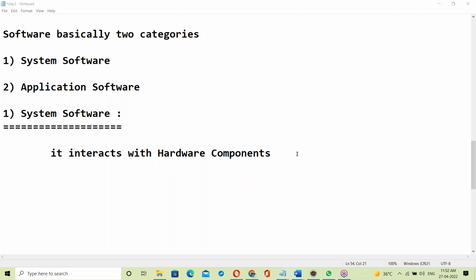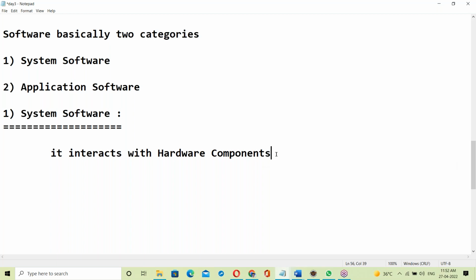Somebody said scanner. No, not scanner. Yes, Vijay Kumar, good.